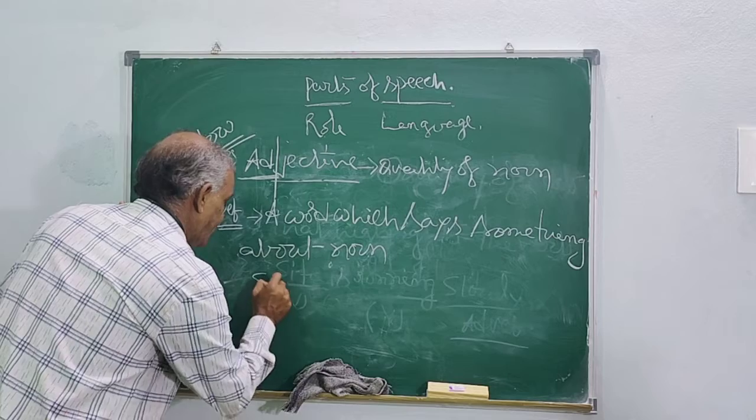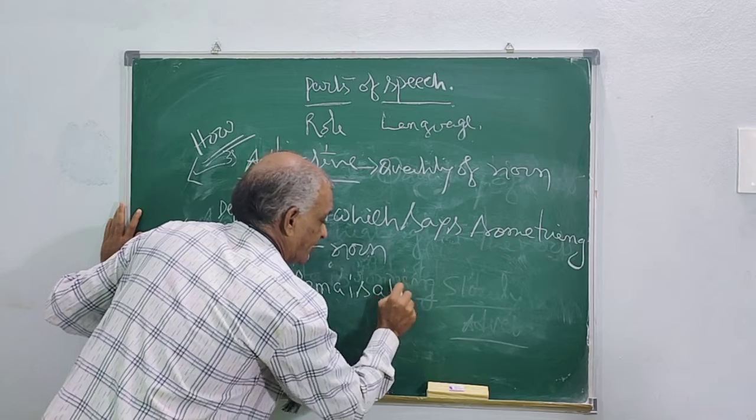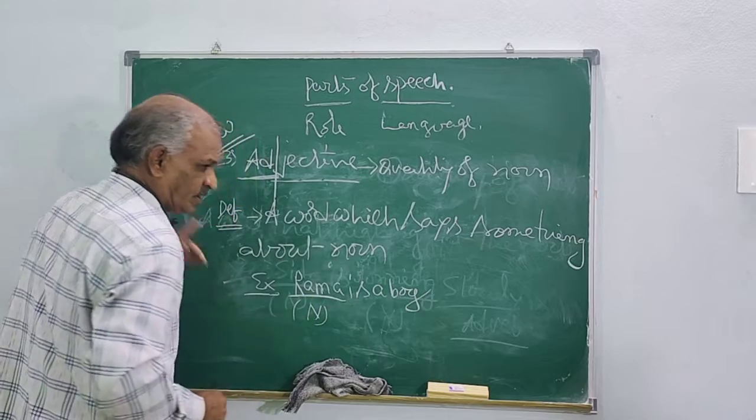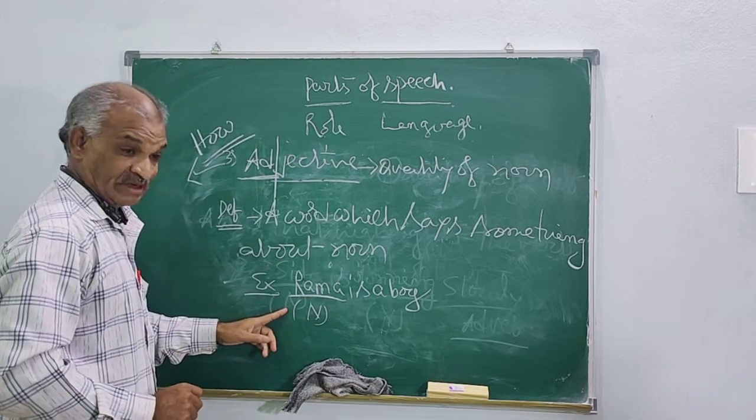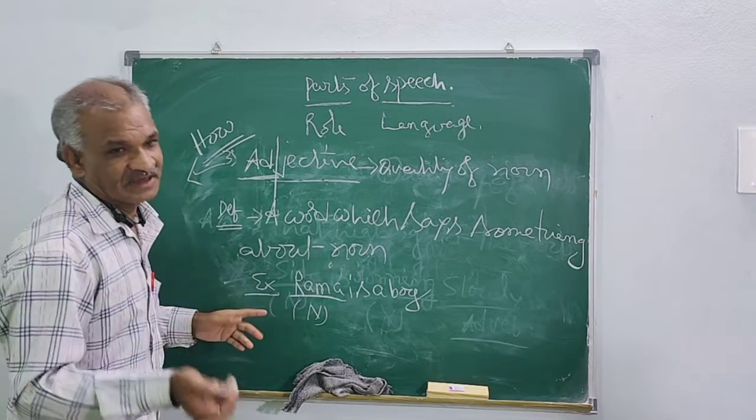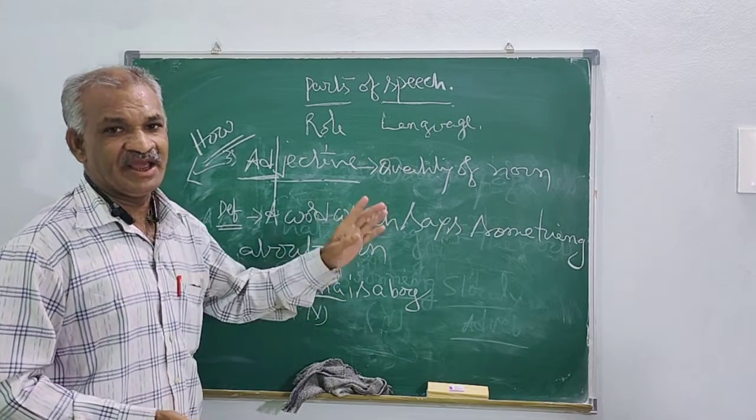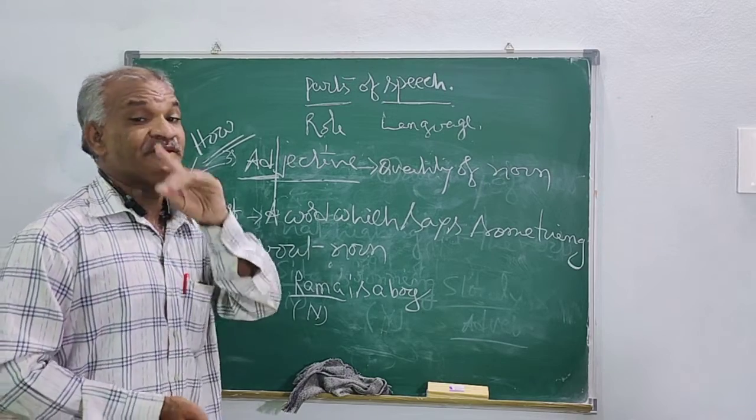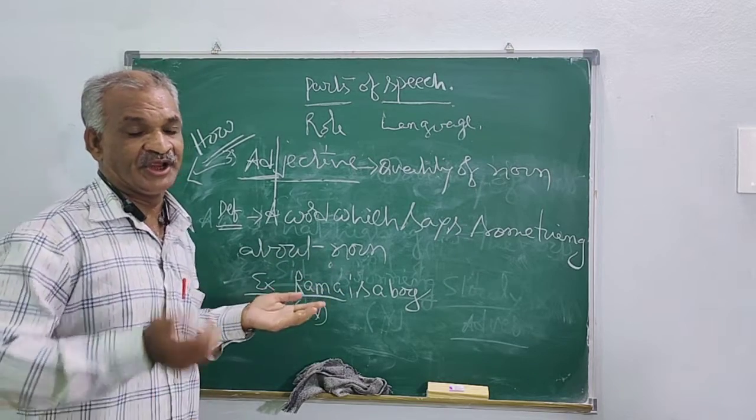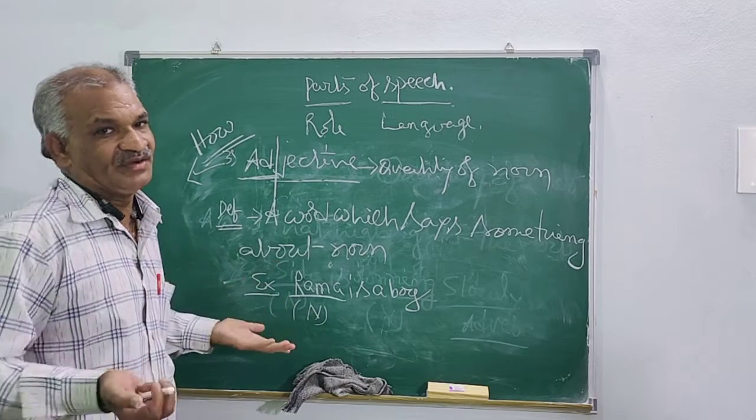For example, here you see: Rama is a boy. Here Rama is a noun. But here you understood that Rama is a boy. If you write Rama is a girl, that will be wrong. But do you know which type of boy Rama is? No. Whether he is a white boy or black boy, tall boy, short boy, fat boy or thin boy, you don't know.